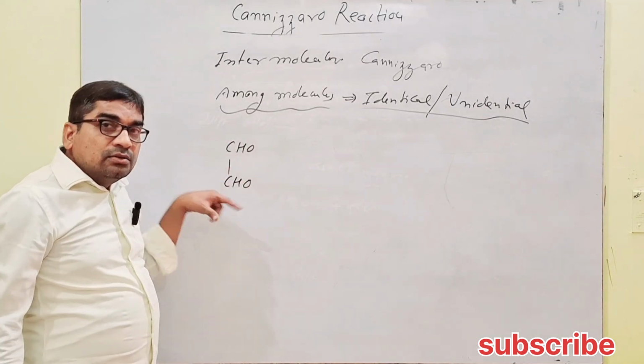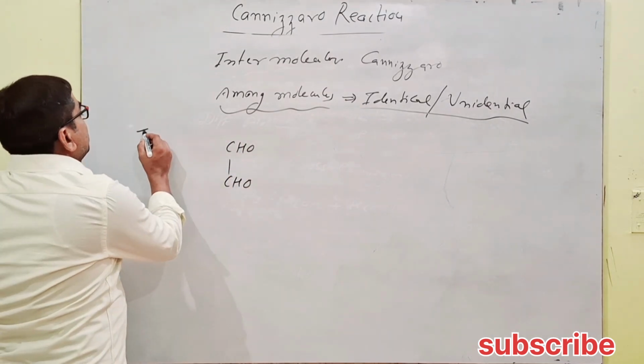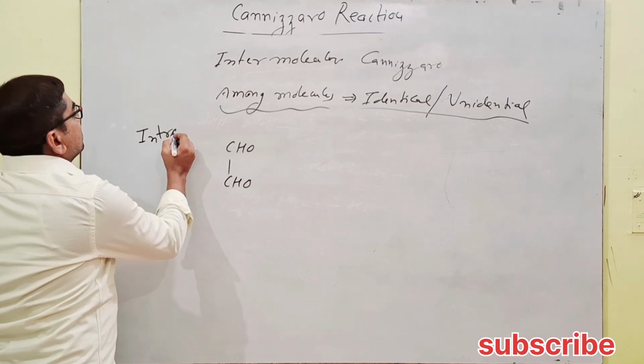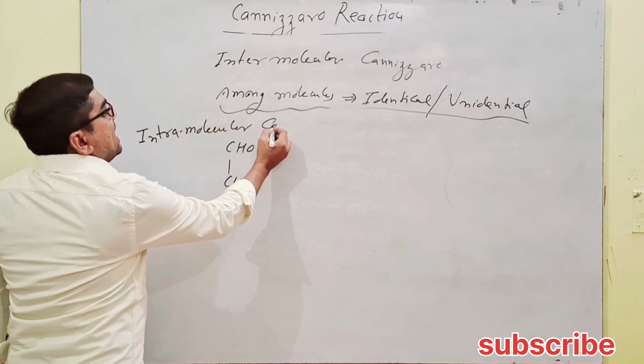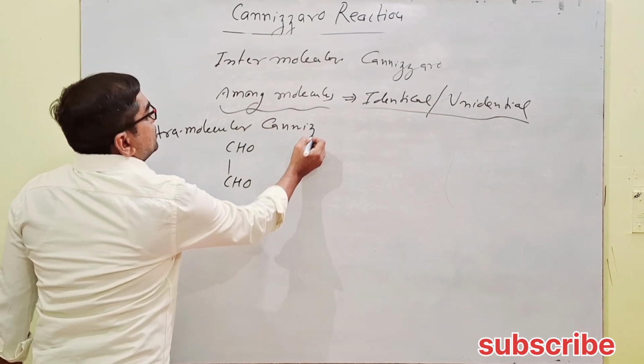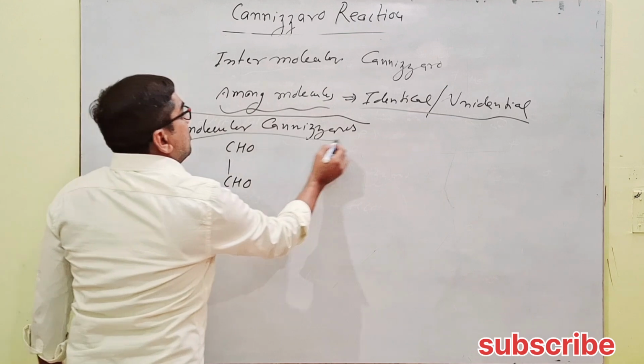Within a molecule, it undergoes the Cannizzaro change, then it's called the intramolecular Cannizzaro reaction. It's important for competitive aspirants. Intramolecular.